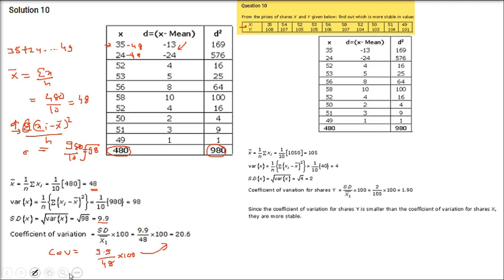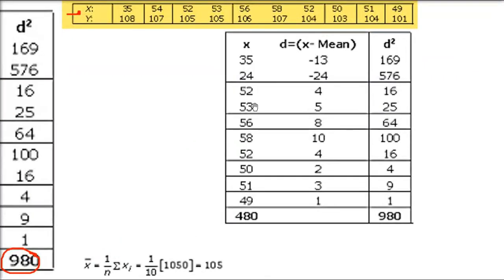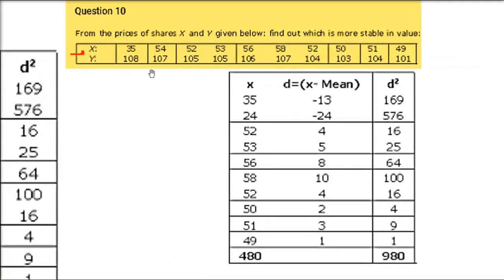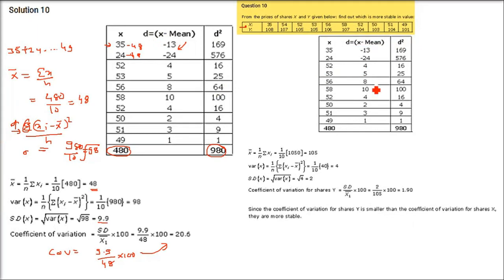Okay. Now same we have to do for the second one. 108, 107 till 101. Same thing you have to do. I hope you will be able to do it. I am saying you have to do it for the y value also. So you have to just make a table, and you have to apply the same formula which I just showed you.